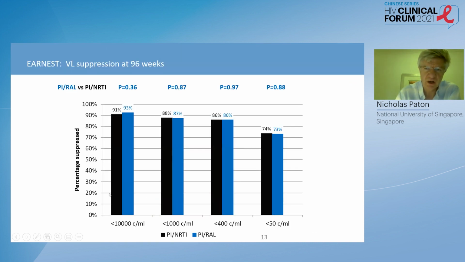And the findings of the trial were most remarkable. So the PI and nucleoside arm shown in black, and then the PI and raltegravir arm shown in blue. And whichever viral load threshold we looked at, whether it was 1,000 copies, 400 or 50 copies, the response in the PI plus nucleoside arm was just as good as the PI plus raltegravir arm, telling us that protease inhibitor with recycled nucleosides is a very potent combination.